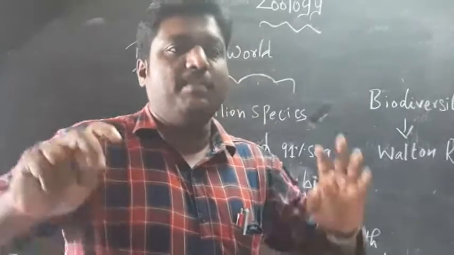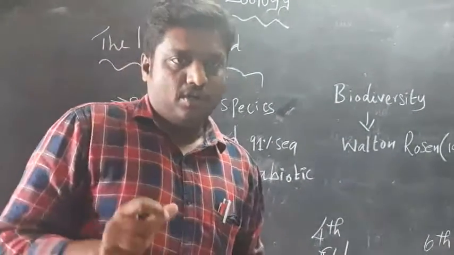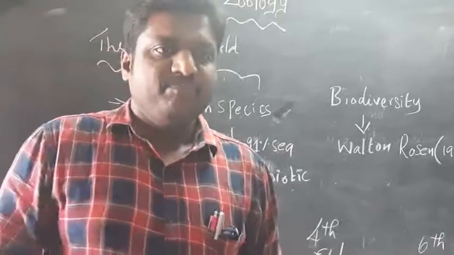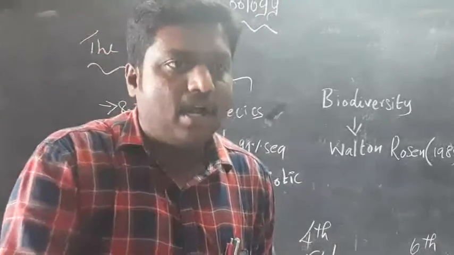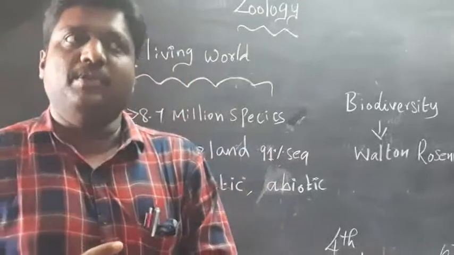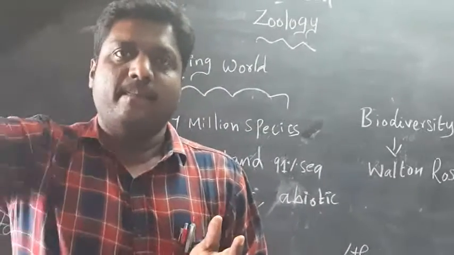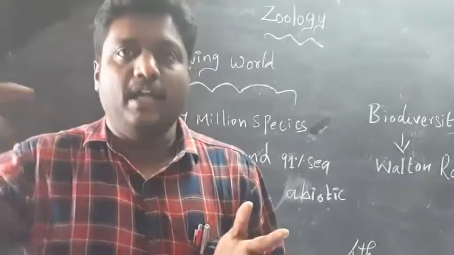The presence of a large number of species in a particular ecosystem is called biological diversity. In a pond ecosystem, there are biotic and abiotic factors present.